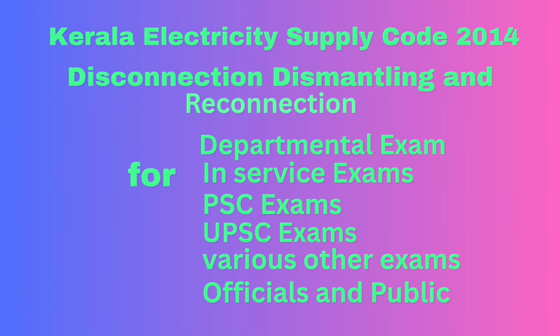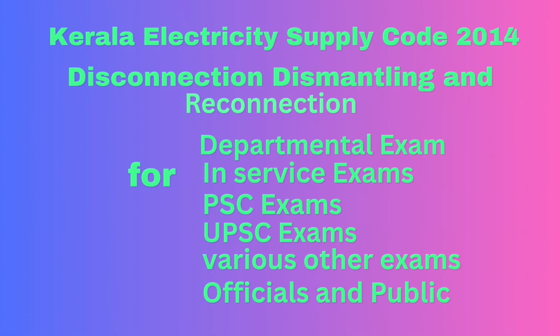138. Grounds for disconnection. 1. The licensee shall not disconnect the supply of electricity to any consumer except on any one or more of the following grounds.